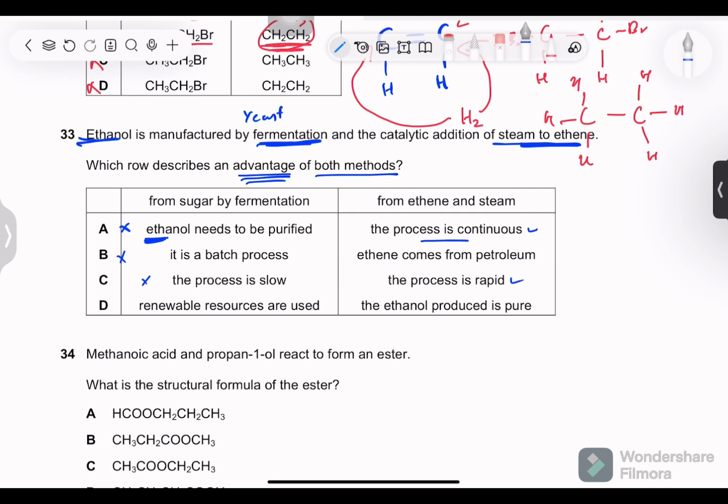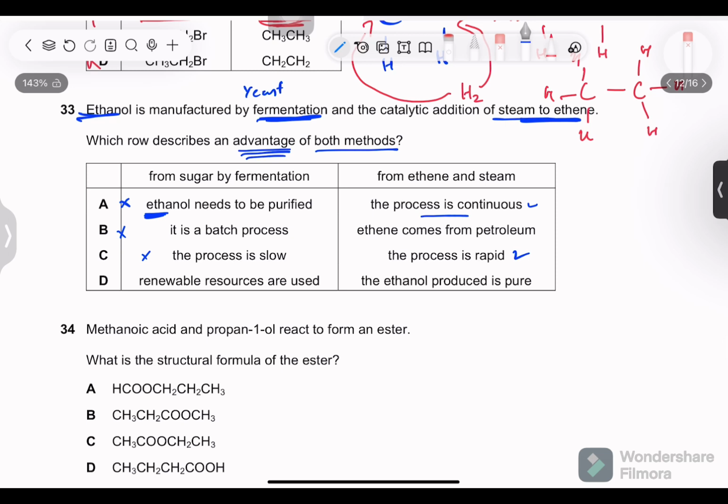Okay, but not an advantage. Oh, sorry, this is an advantage, but we are limited by this. Next is renewable resources are used. Okay, the ethanol produced is pure. Well, yes, it is pure. Ethanol needs to be purified with fermentation, but this was a disadvantage. This is pure. So option D.